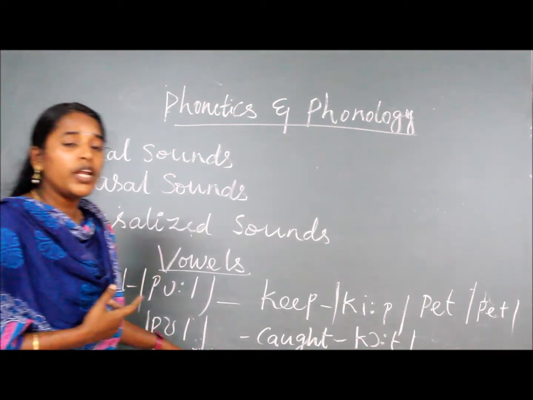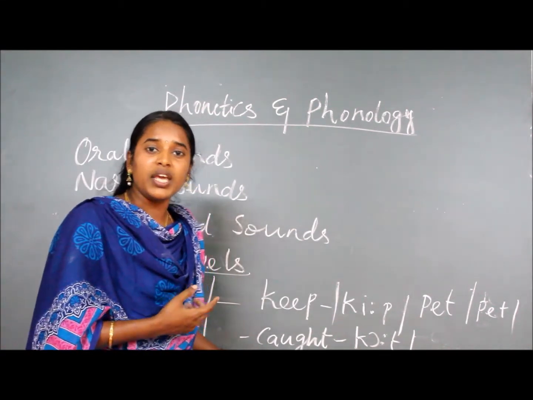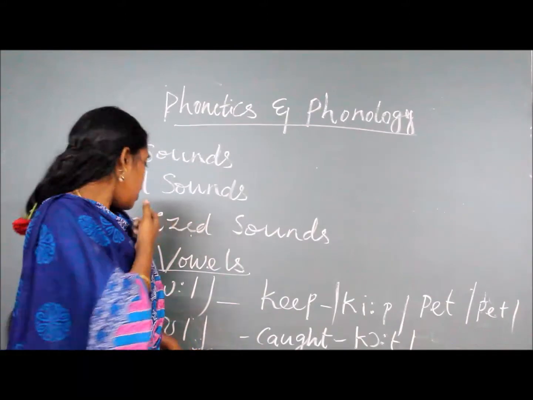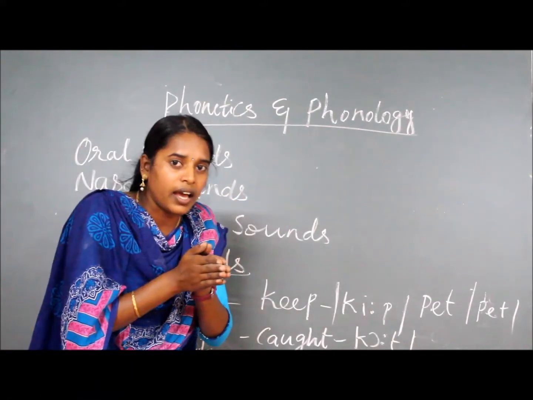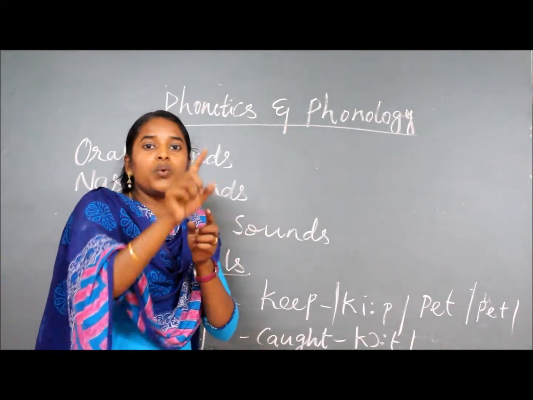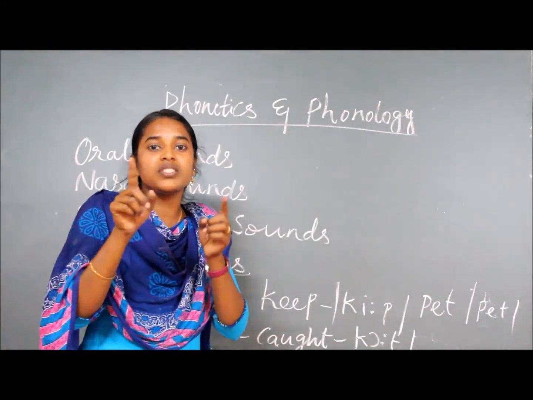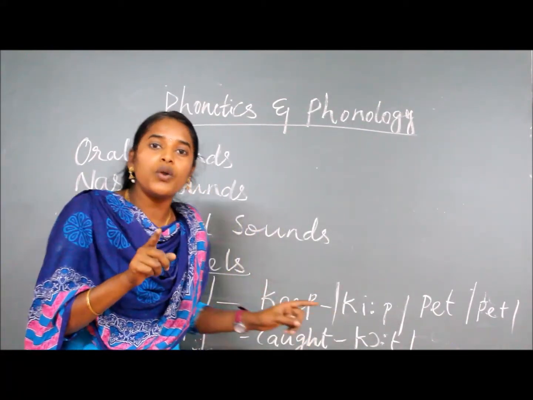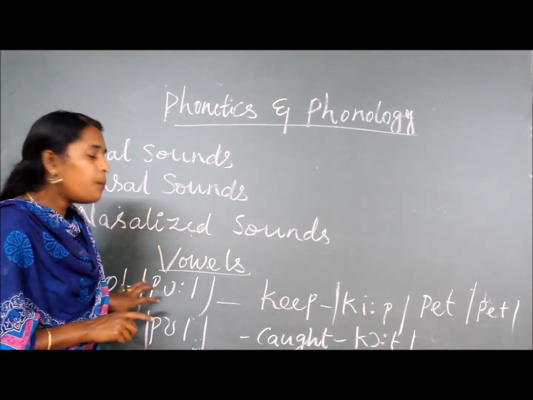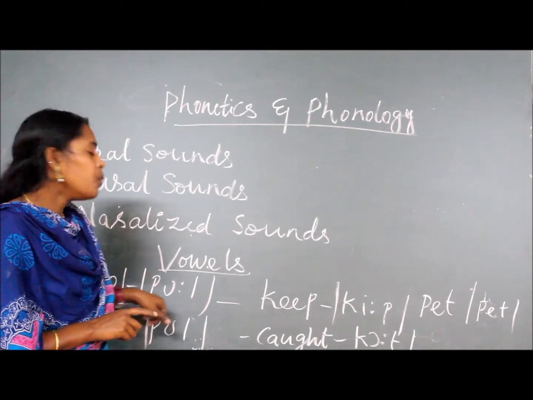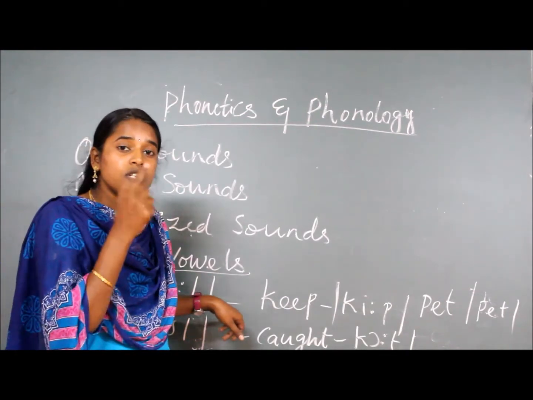While you are saying this word, you can see your tongue and lips are close together, and the shape of your lips is round. So that is called what? It is a closed round shape. Okay, that is pull. Next, pool. You can see this closed round shape.